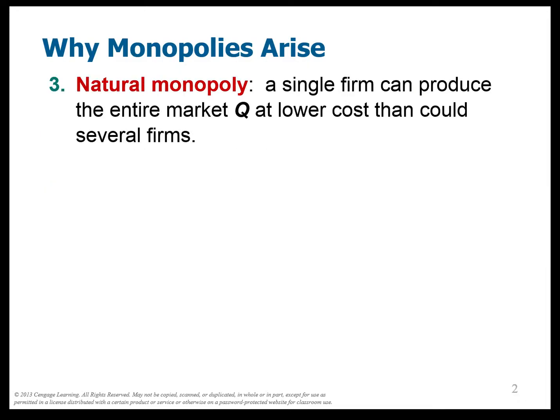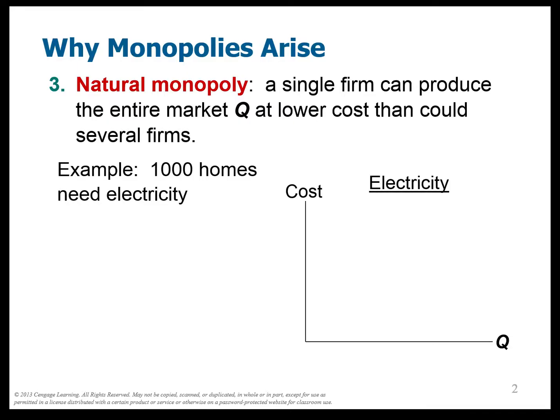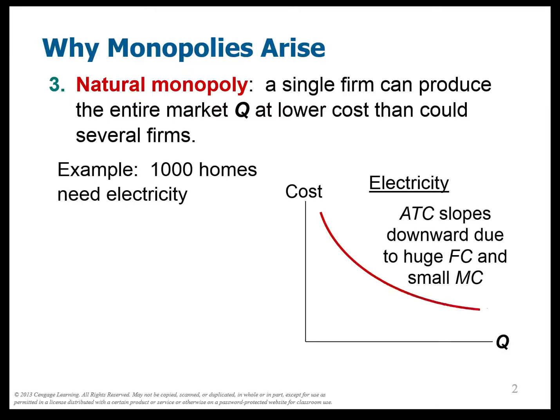It's just because whatever type of good they're producing, if you produce a lot of it, it's much cheaper than if we had a bunch of firms producing a tiny bit each. Let's imagine you have electricity. If you just have one home, you still need a giant power plant, so the cost for even one quantity is very, very high because you have to pay for the power plant.